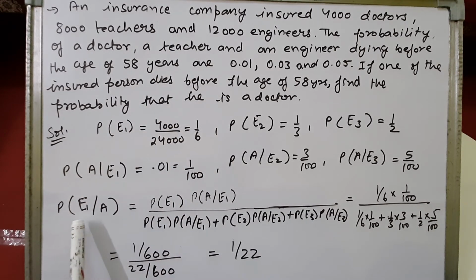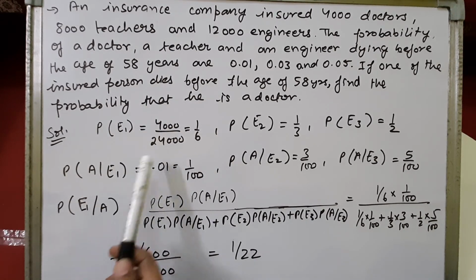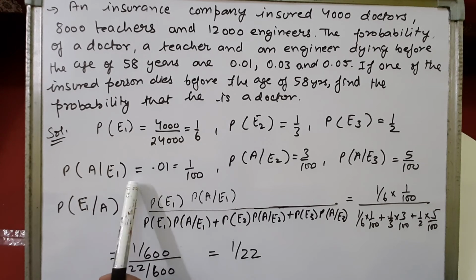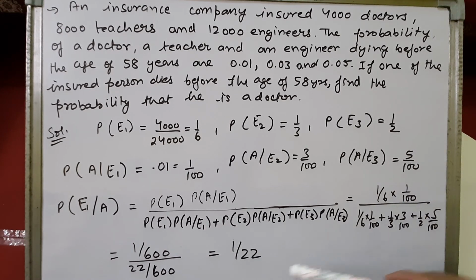So we have to find the probability of E1 over A. So this is the probability of insured doctors and this is the probability of a doctor dying before the age of 58 and is insured, right? So this will be again applying the same formula, substituting the values that we have calculated here, and on solving and simplifying we'll get the value 1 by 22. All right. So this is the opposite of that law of total probability that we have studied. Okay. Please note down the solution, children.